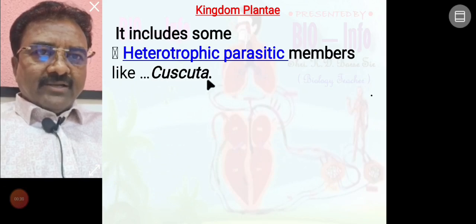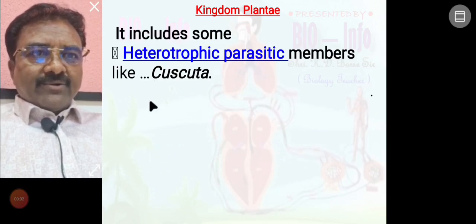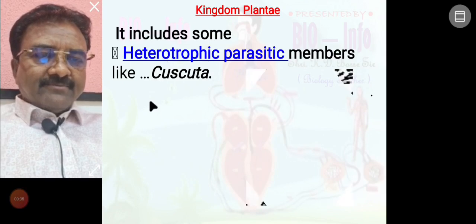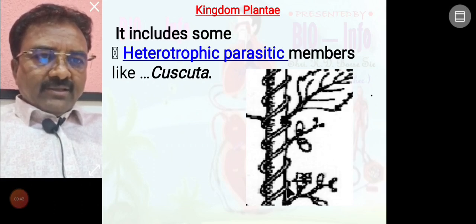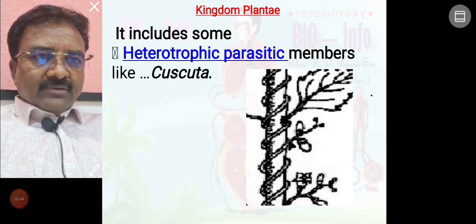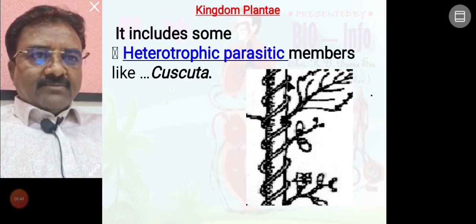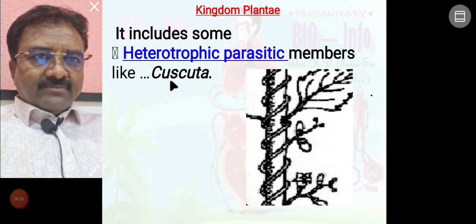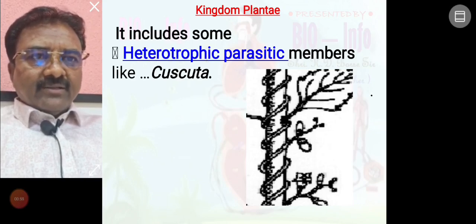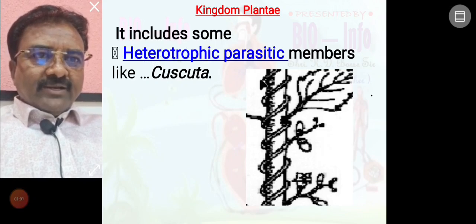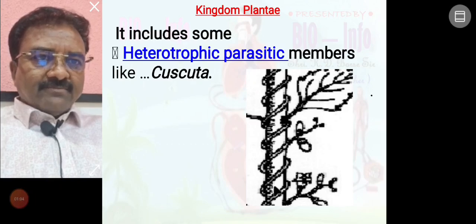Example noted here, Cuscuta is one of the heterotrophic parasitic plants. This is the host plant body. Around the host plant body, a wiry stem organism called Cuscuta winds, and this Cuscuta organism is a heterotroph, not preparing its own food material, so it completely depends on the host organism.